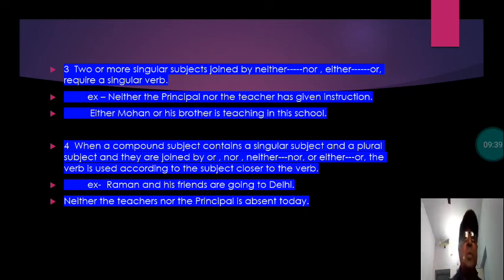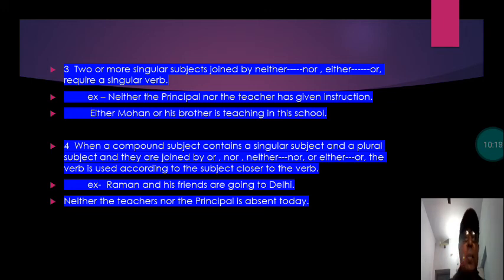When a compound subject contains a singular subject and a plural subject, and they are joined by or, nor, either or, neither nor, the verb is used according to the subject closer to the verb. Which subject is closer to the verb? Here you see Raman and his sister, Raman and his friends. The subject closer to the verb.